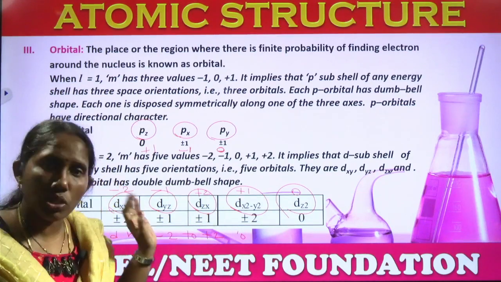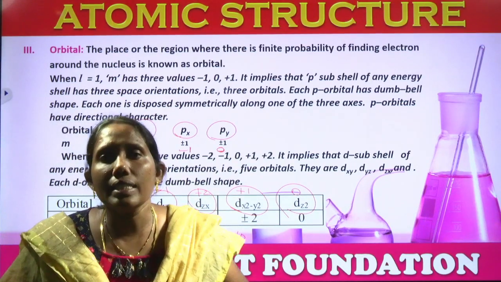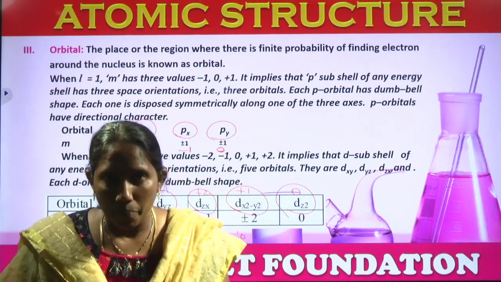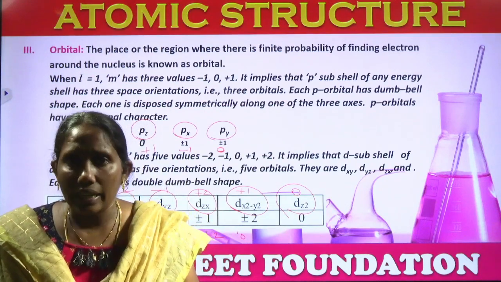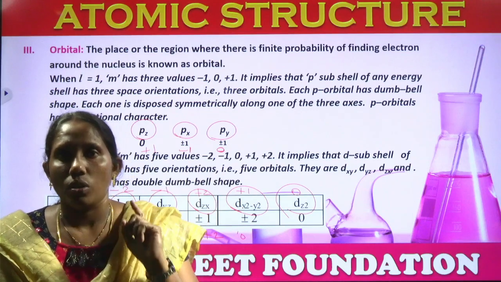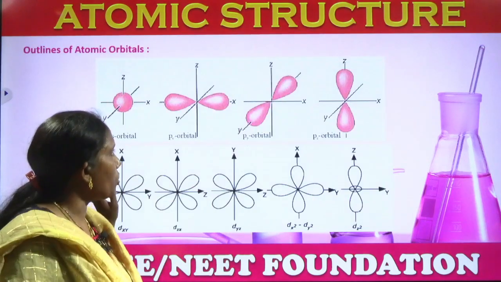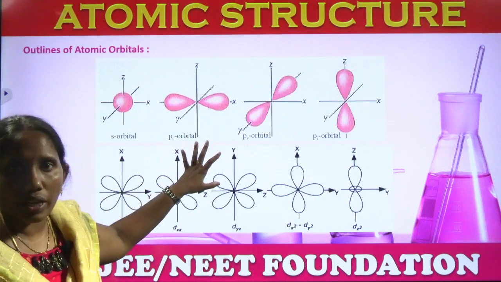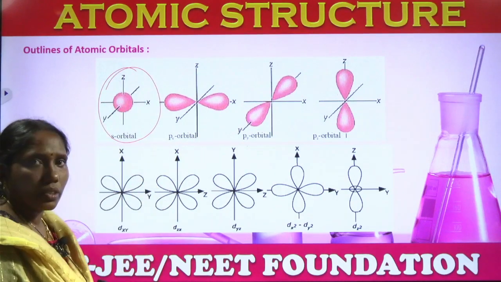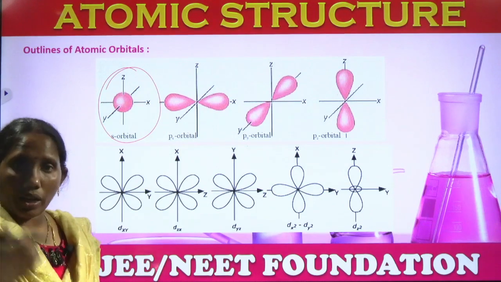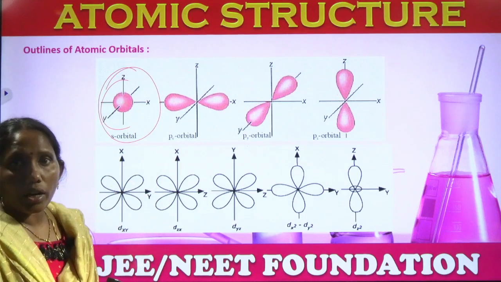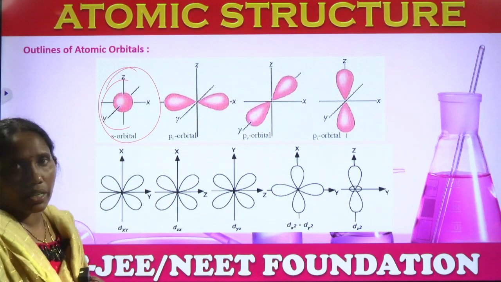These orientations are what we call the degenerate orbitals of D or degenerate orbitals of P. S has no degenerate orbitals because S has only one orientation, that is 0. Now come to the important point. According to the magnetic quantum number, the S orbital has one orientation. It is non-directional, it can be in all directions.